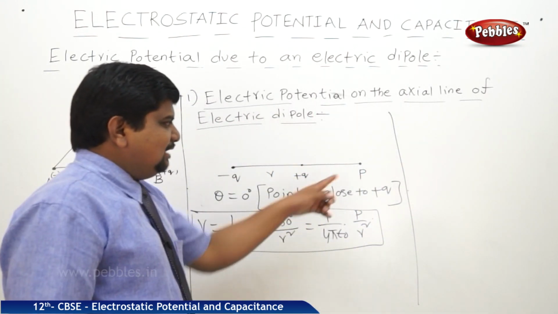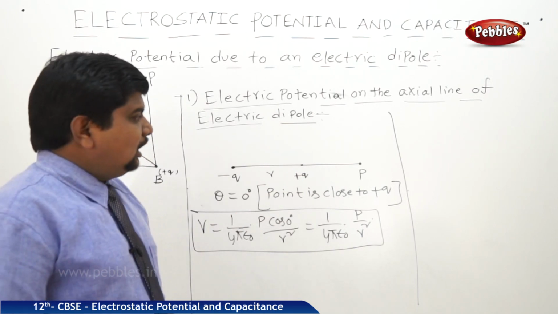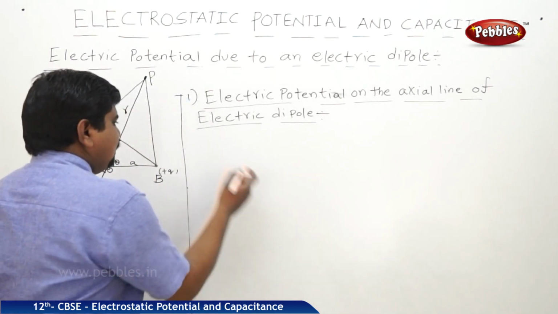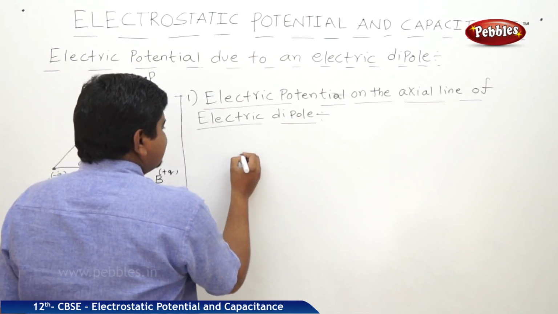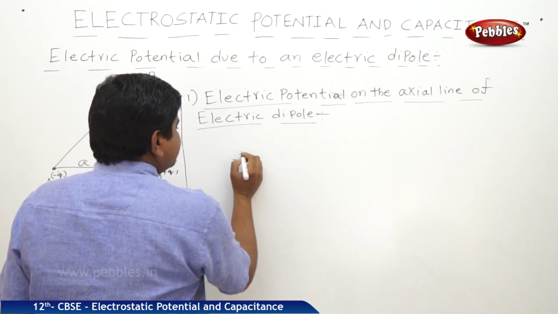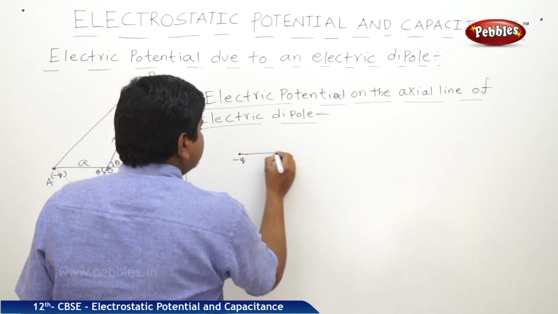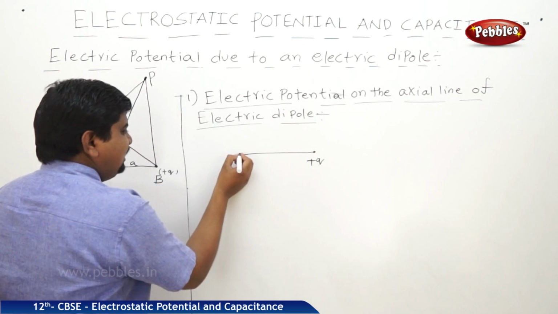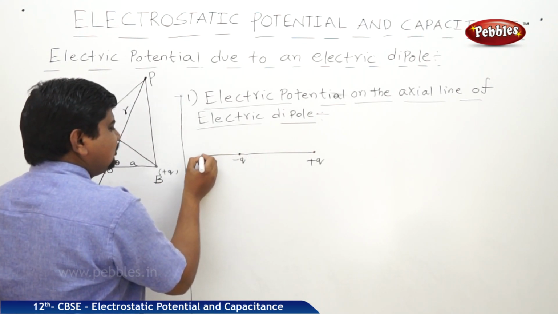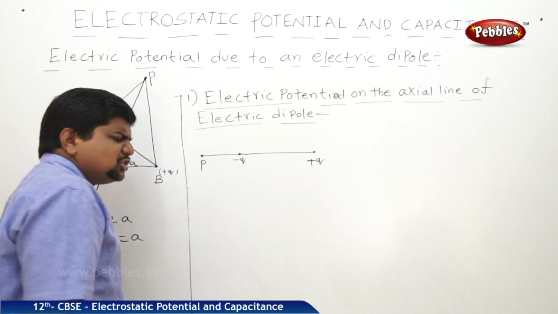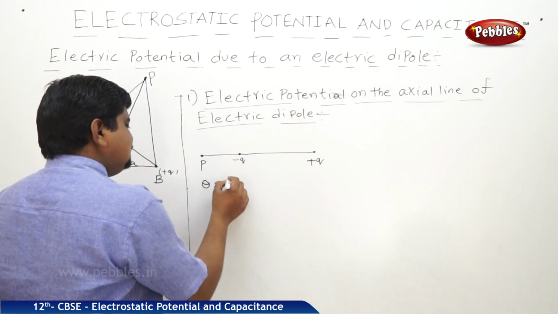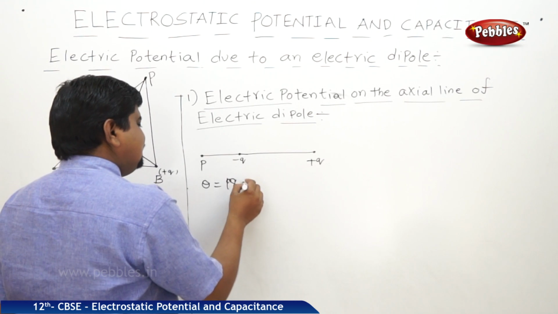Suppose the same diagram, and we can see the position P is reversed. Now the point is shifted in the direction of minus q. This is minus q. This is plus q. Point P is in this direction of minus q, or close to minus q. In this case, theta is equal to 180 degrees.